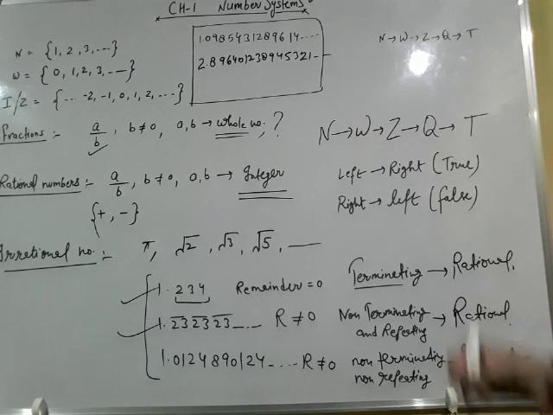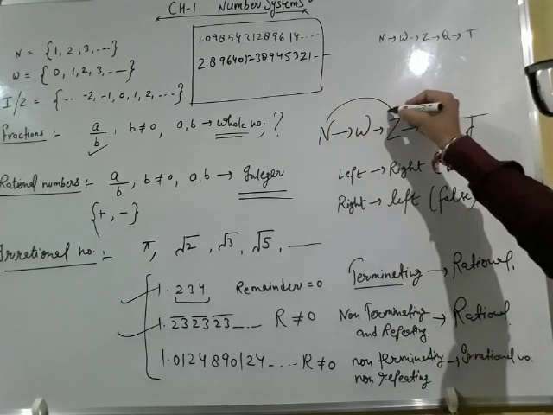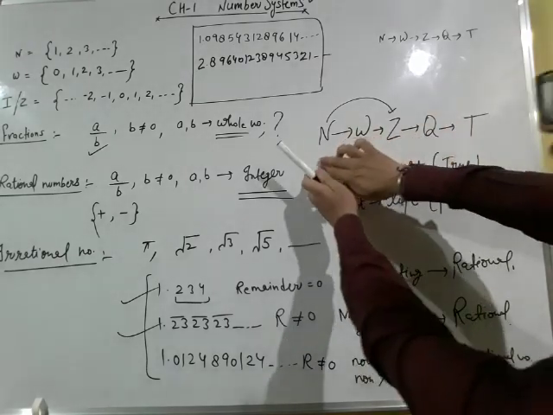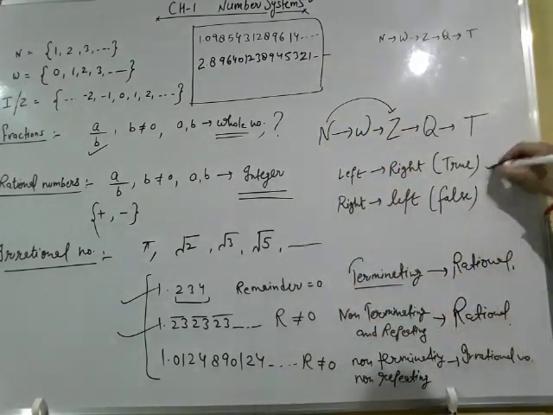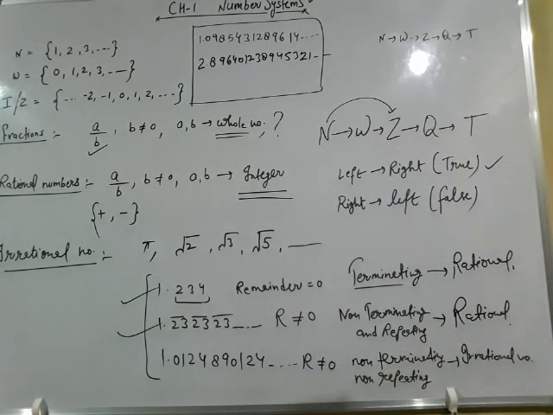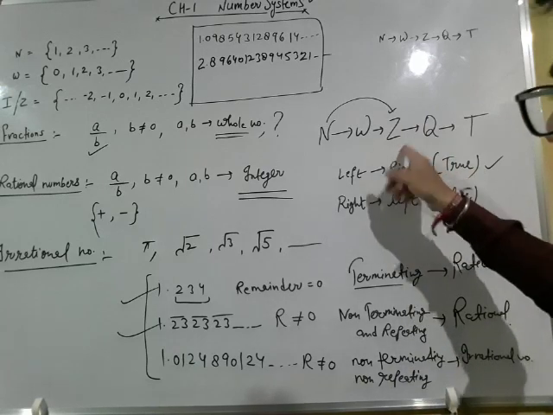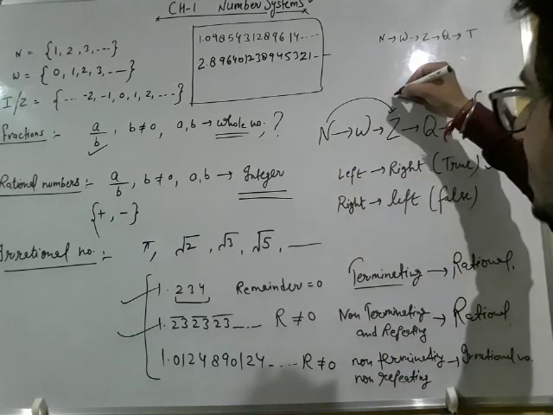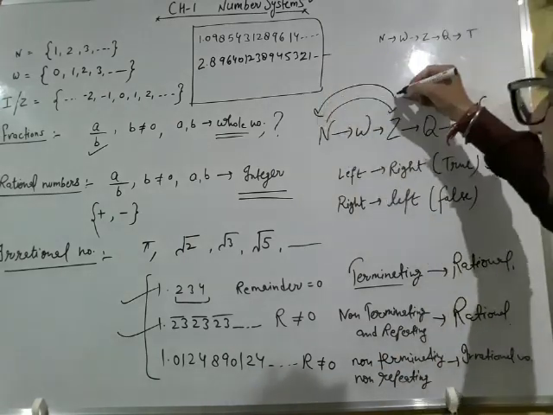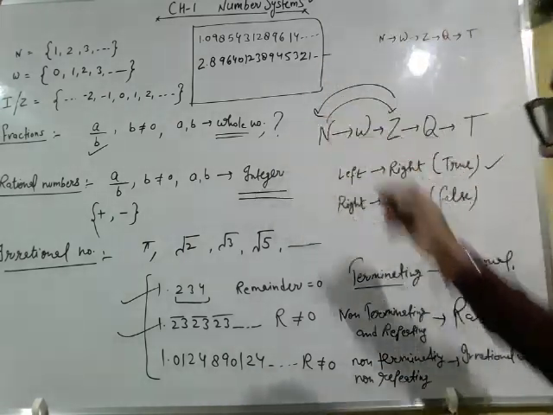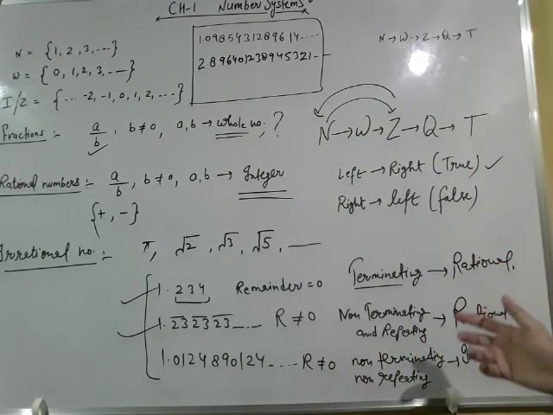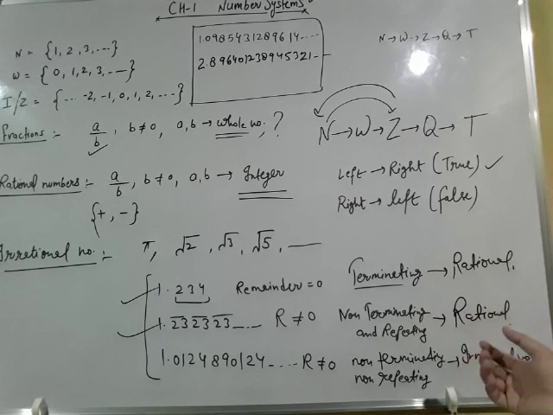If I ask all natural numbers are integers, you are moving from left side to right side, therefore it will be true. If I ask you to tell me all integers are natural numbers, you are moving from right to left. If you move from right to left, then all will be false. So I think the concept is clear to you.